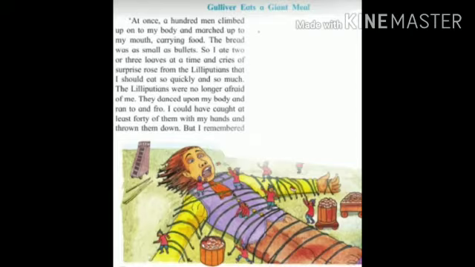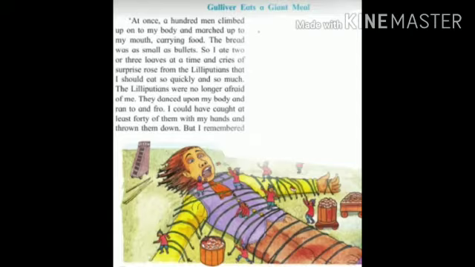I should eat so quickly and so much. So here Gulliver was eating very fast. The Lilliputians were no longer afraid of me. So here the small Lilliputians were not afraid of Gulliver now. They danced upon my body and ran to and fro. Now the small Lilliputians were dancing on Gulliver's body, not scared of him anymore.